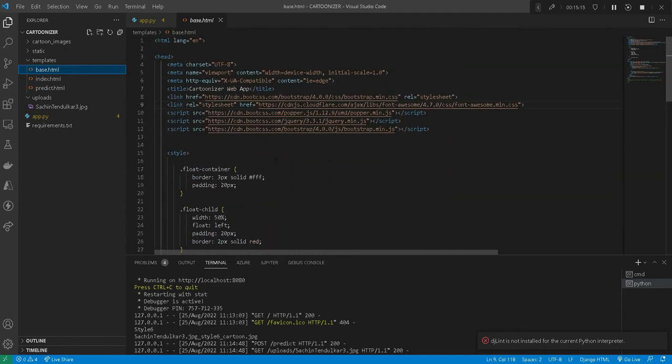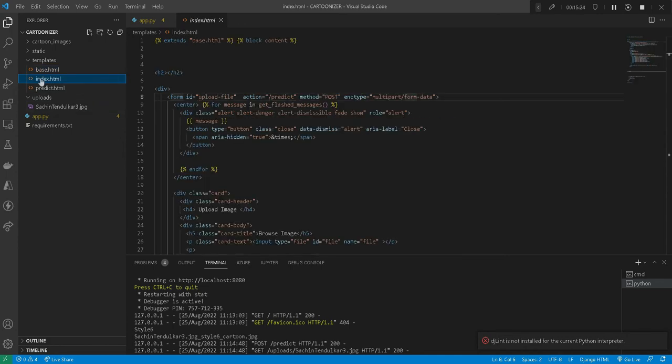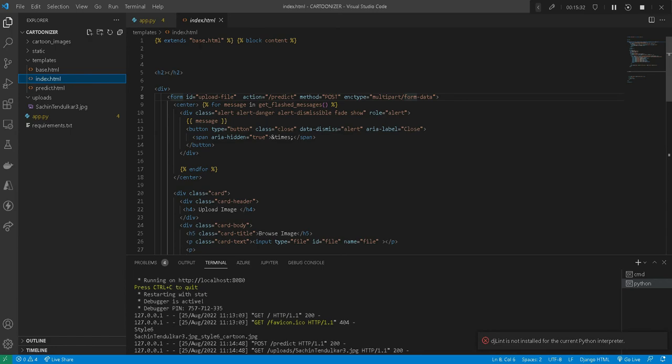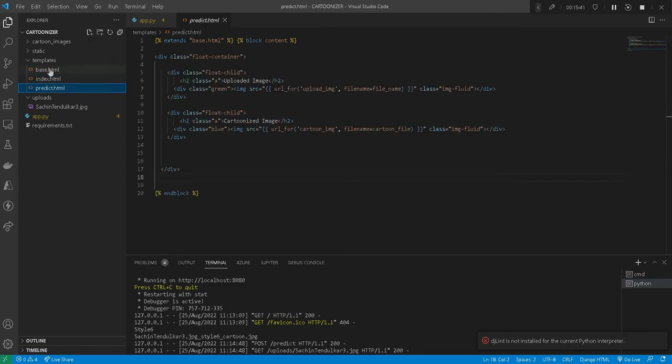If we want to keep our look and feel constant over all the pages, we should create one base page and extend the design and CSS in the subsequent pages. So in index.html and predict.html, we are extending the base.html design so that we don't have to code the design part explicitly into index.html and predict.html.